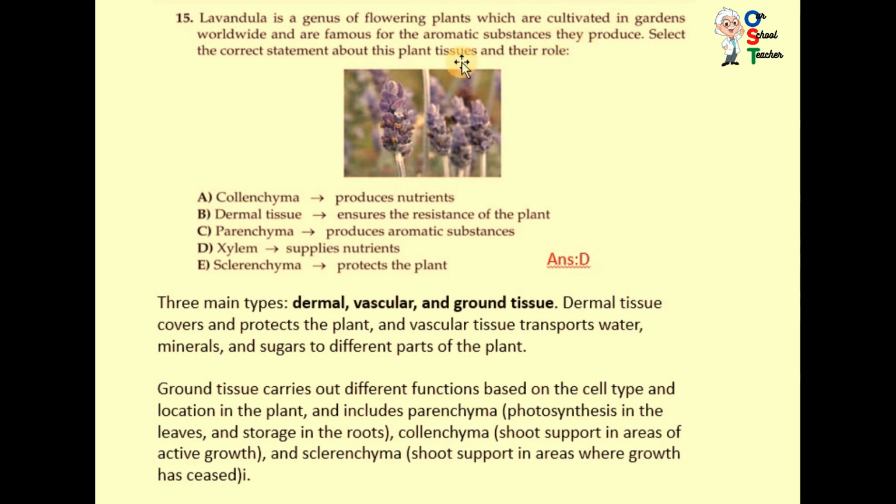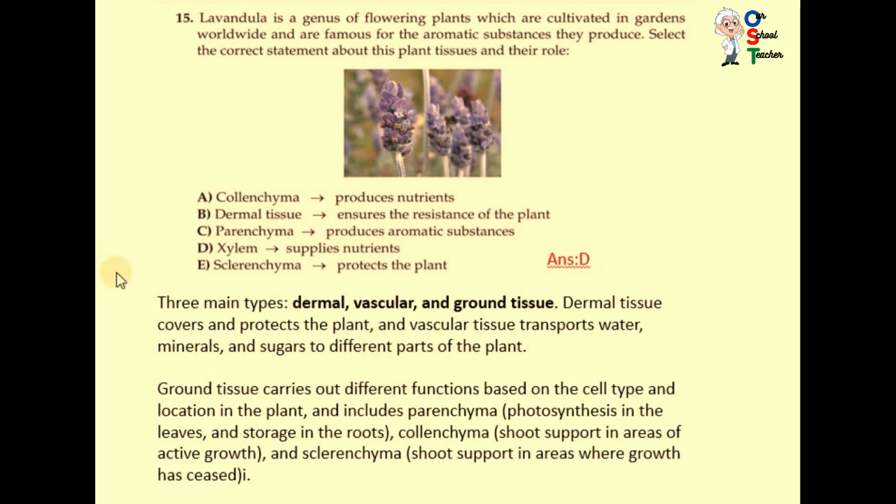Actually, they are asking to select the correct statement about the plant tissue and their role. They have given the tissues with their roles. Collenchyma produces nutrients? No, collenchyma supports areas of active growth; it does not produce nutrients. Dermal tissues ensure the resistance of a plant?